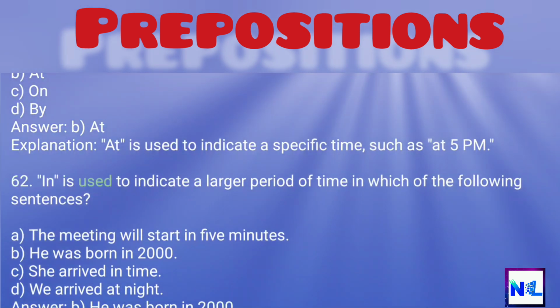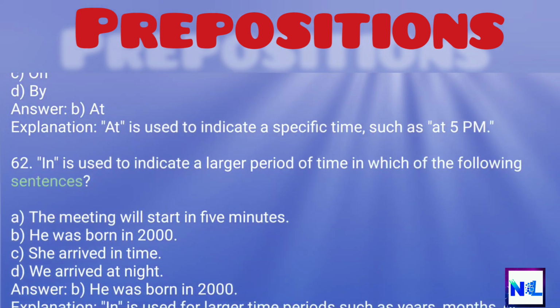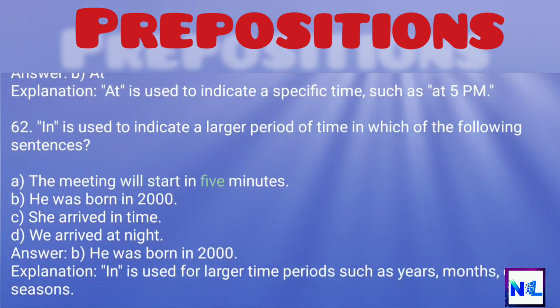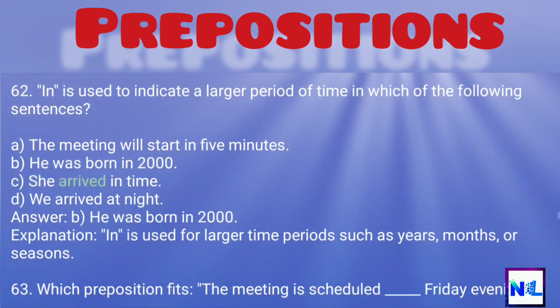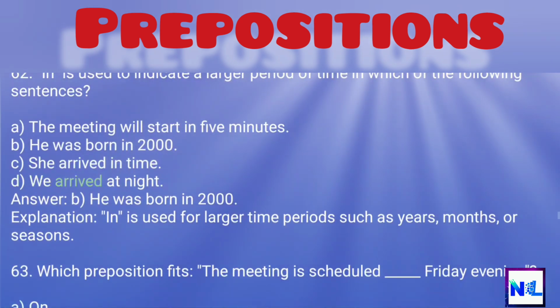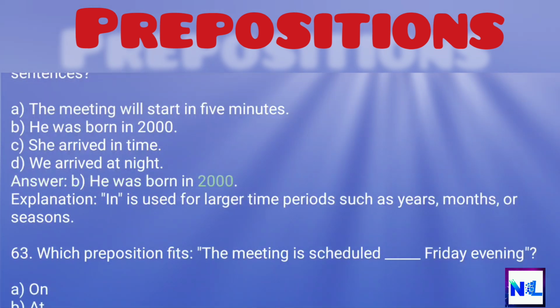62. In is used to indicate a larger period of time in which of the following sentences? A. The meeting will start in 5 minutes. B. He was born in 2000. C. She arrived in time. D. We arrived at night. Answer: B. He was born in 2000.